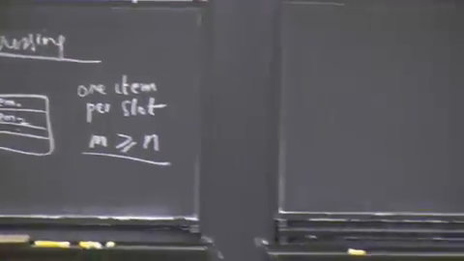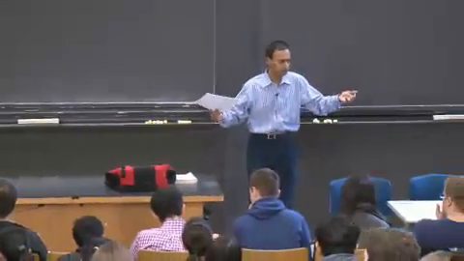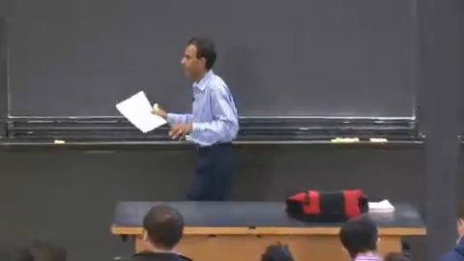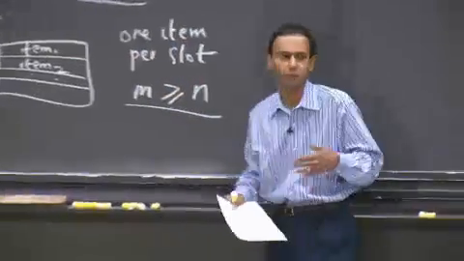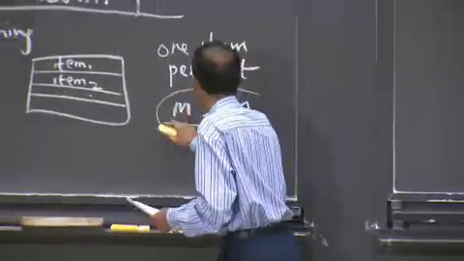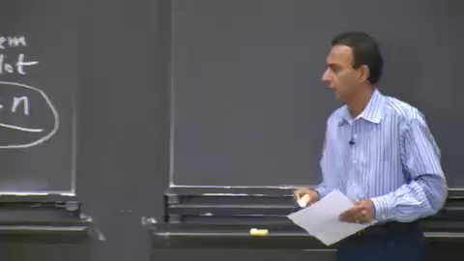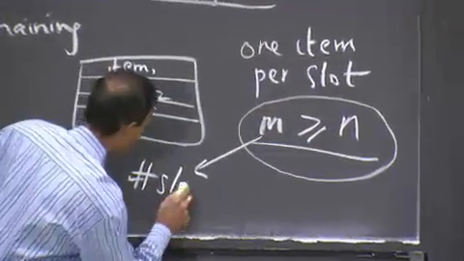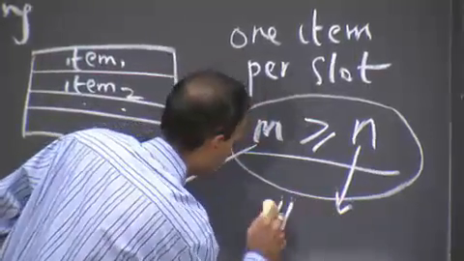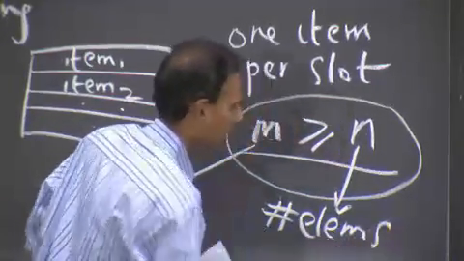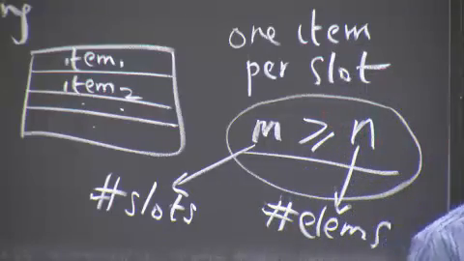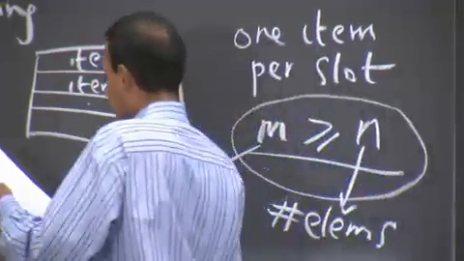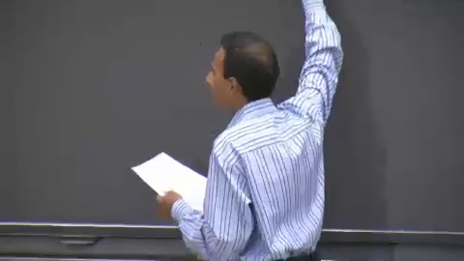Which you could in a hash table with chaining. But here you only have these array locations, these indices that you can put items into. So it's pretty much guaranteed that if you want a working open addressing hash table, that m, which is the number of slots in the table, should be greater than or equal to the number of elements. All right? That's important. Now, how does this work? Well, we're going to have this notion of probing.